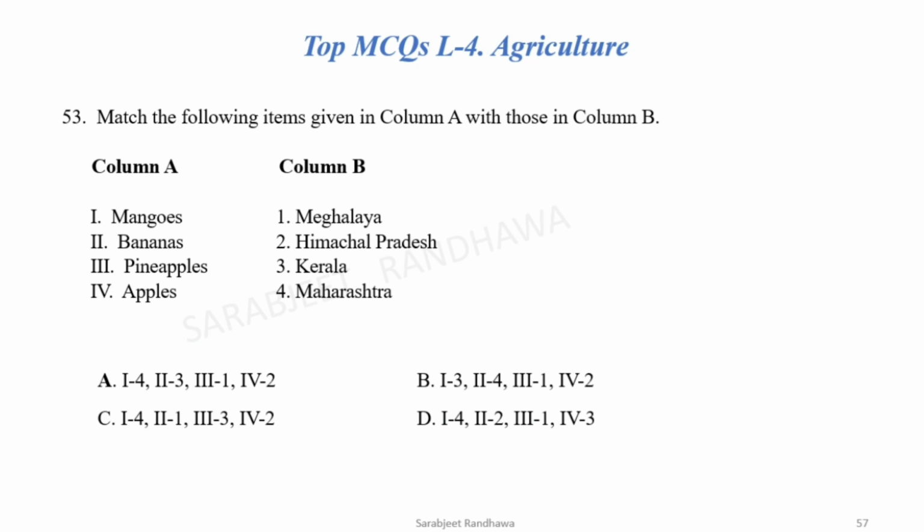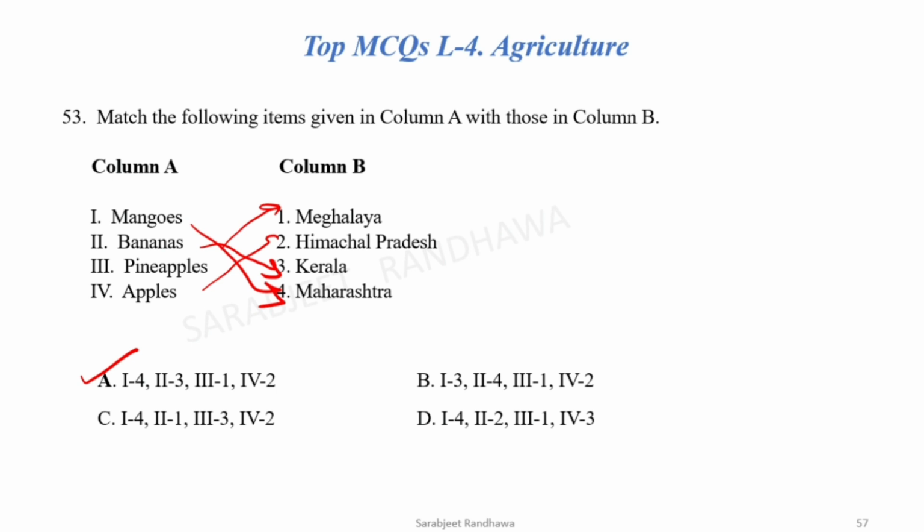Next, match the following. Now in the column A, the names of fruits are given. In the column B, the names of states are given where they are produced more. Now let's see mangoes. For the mangoes, Maharashtra is the correct option. Bananas, they are from Kerala. Pineapples, they are from Meghalaya. Apples, they are from Himachal. Now, the correct option is A here.